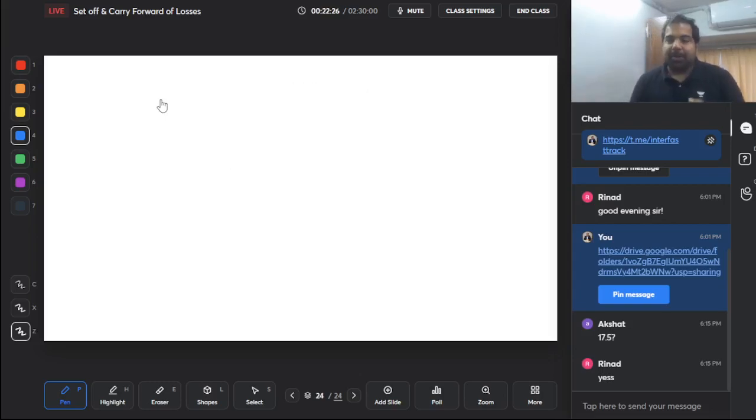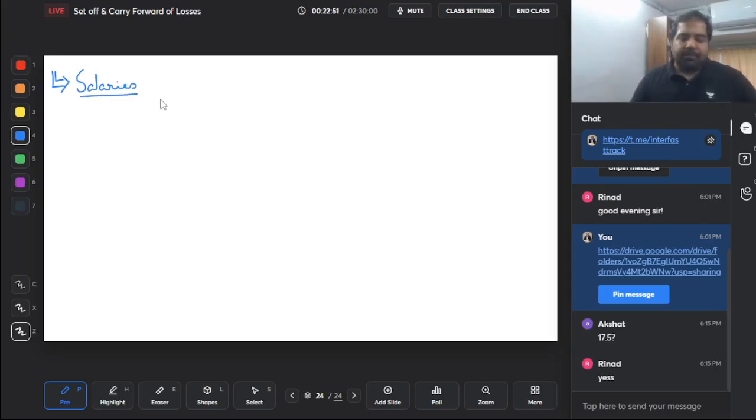10A is much more important. In fact, a 10A concept which got over in like 10 minutes is more important than the salaries chapter, which will take the next 1 hour 15 minutes. So that's how little salary is important. All right. So here we go. The next and the last head of income which we are going to unlock is called income from salaries.